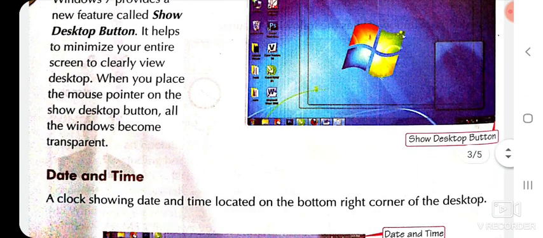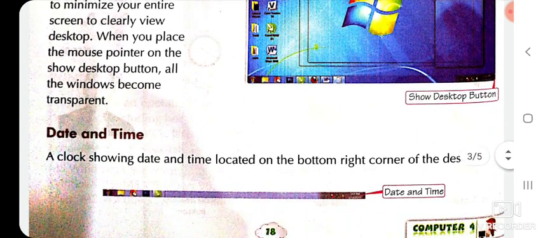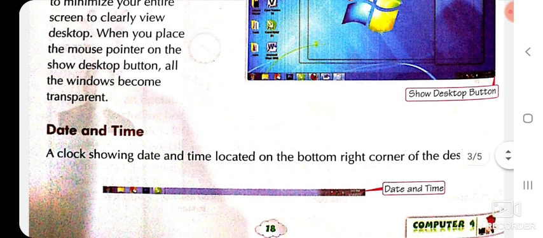Next feature is Date and Time. A clock showing date and time is located on the bottom right corner of the desktop. Date and time is located on the bottom right corner of the desktop. It shows clock, date and time.